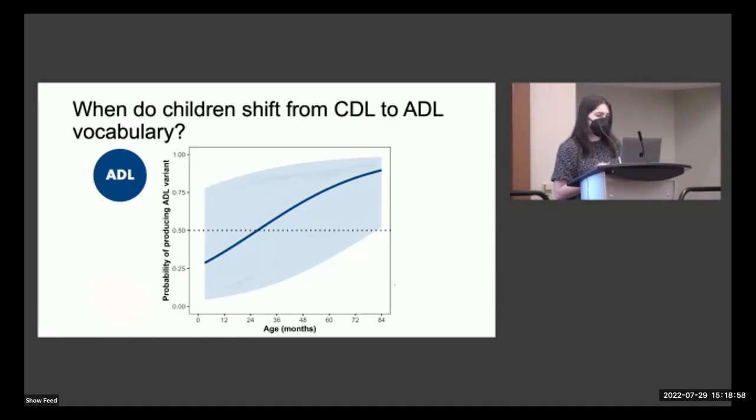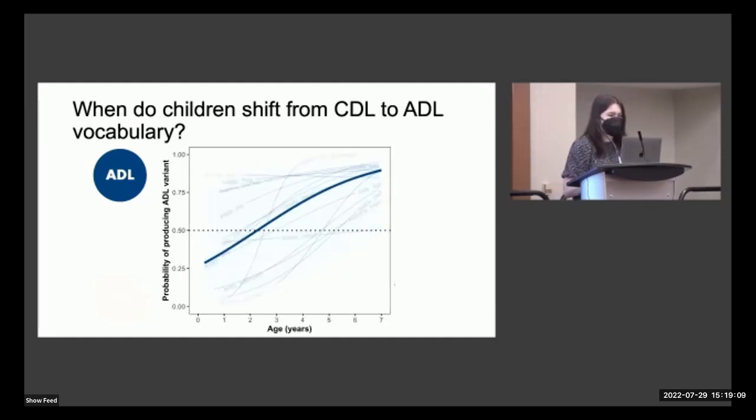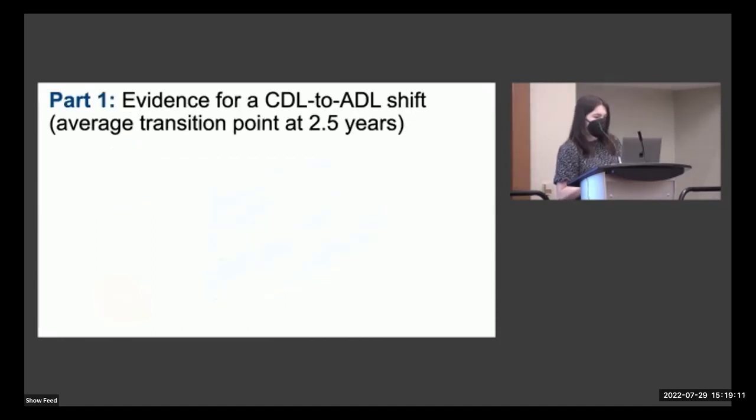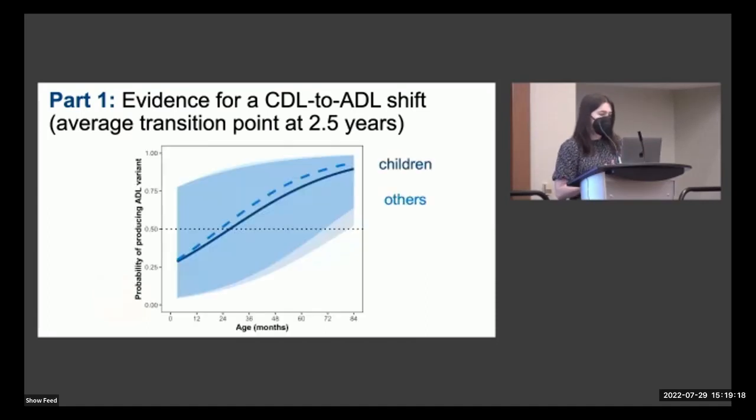However, it's worth noting that there's considerable pair-level variation, where some pairs like doggy-dog show a much earlier CDL to ADL shift, and other pairs like tummy-stomach show a much later shift. And you can maybe see all the word pairs here. The goal of part 1 was to characterize the overall timing of the shift from CDL to ADL vocabulary. We see that children significantly increase their production of ADL variants with age, and it's worth noting that others in children's environments also do the same.